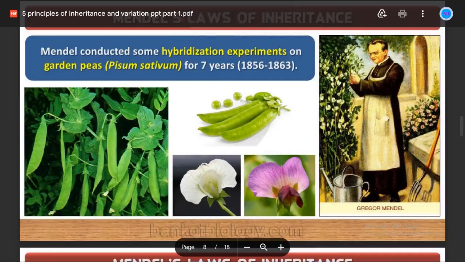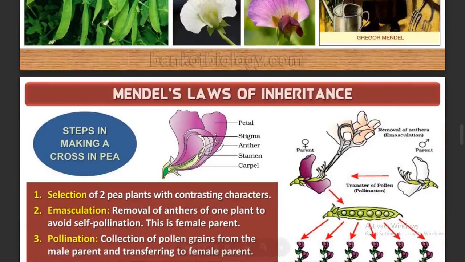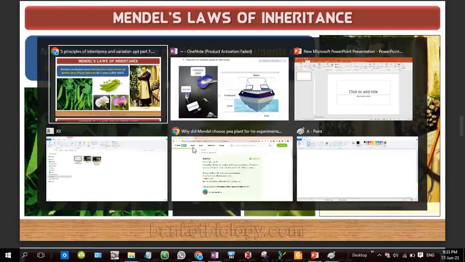Here you can see that inside this you have the stamen and the anther, and the carpel. Everything has been covered very well with a keel petal. It is made of fused petals. Because of this nature, this flower can only undergo self pollination. It is a restricted self pollination. That is one of the major reasons Mendel chose the pea plant.